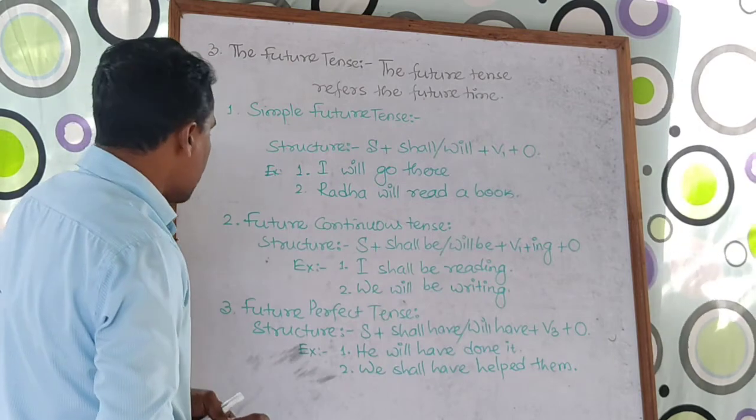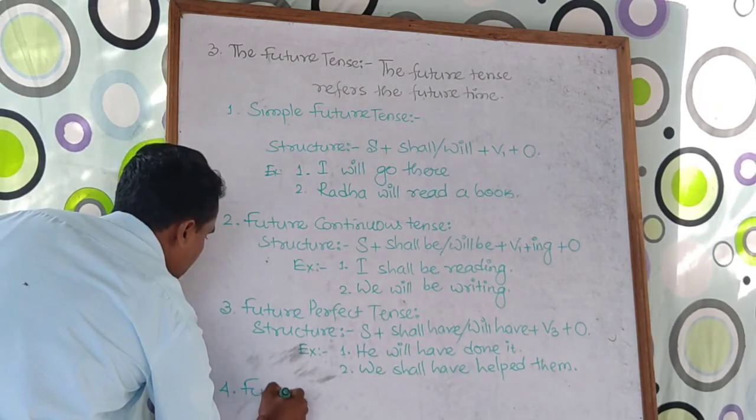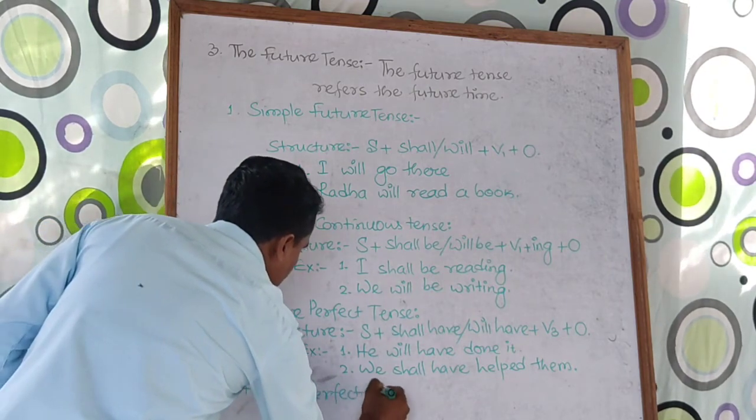Okay, the last kind of future tense, that is future perfect continuous tense.